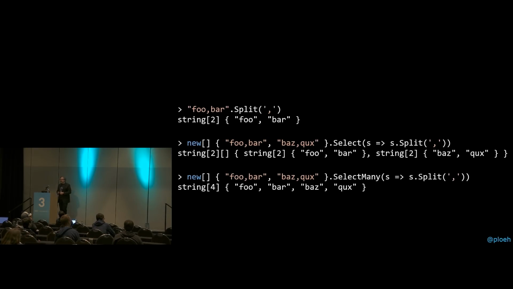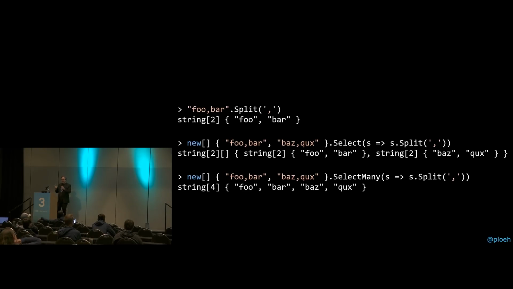So why is it called select many? I believe the reason for that, I haven't any authoritative source on that, but I believe that the reason for that is that when you're doing a select, what happens inside that lambda expression produces many values, because split produces many values. So you're doing select, and you're selecting many values, and then you're flattening as you go, so that's why it's called select many. That's my theory anyway. But you notice that it enables us to flatten as we go.